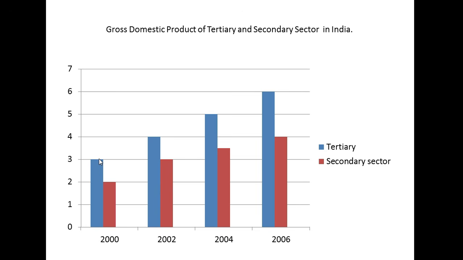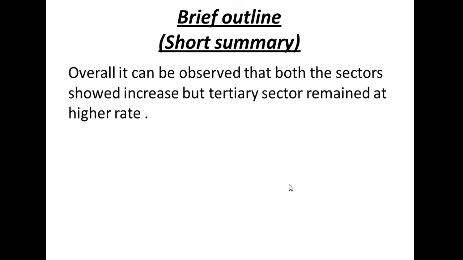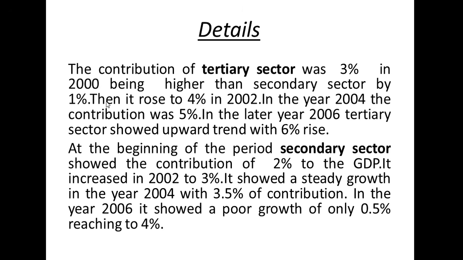In the same way, you can go comparing year-wise or you can finish with the tertiary sector and then go for the secondary sector. See here. Then it rose to 4% in 2002 and in the year 2004 the contribution was 5%. In the later year 2006 tertiary sector showed upward trend with 6% rise.